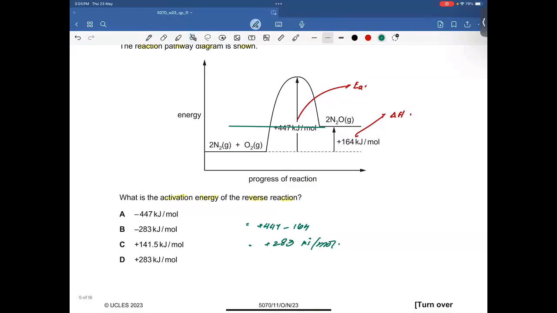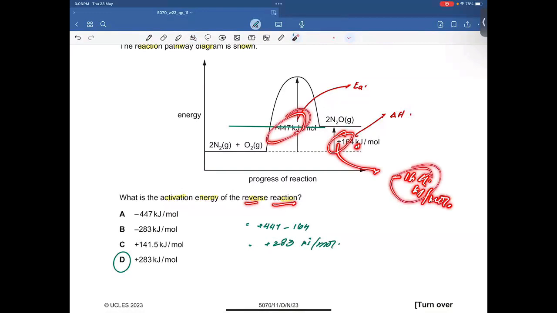The right answer is going to be D. If you remember one thing, the forward reaction is endothermic, so the sign is positive. If the reaction is reversed, then it is going to be exothermic, so it is converted into minus 164 kilojoules per mole, right? You need to subtract these two values in order to get the activation energy for the reverse reaction. That's what I did in the question.